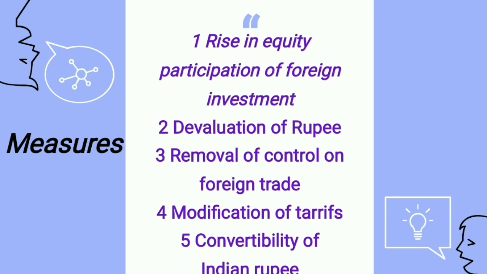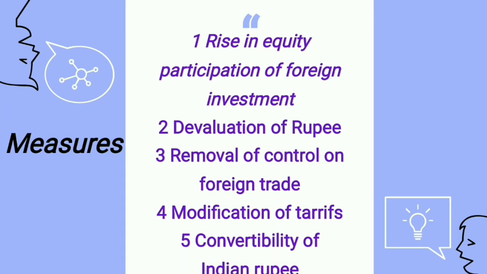The second major step taken under this was the devaluation of the rupee. Before 91, if you remember, the BOP situation was adverse and also the foreign exchange reserve was in deficit. The rupee was devalued in July 1991, around 20%, and this encouraged export and discouraged import. Due to that, we were able to overcome the bad condition.